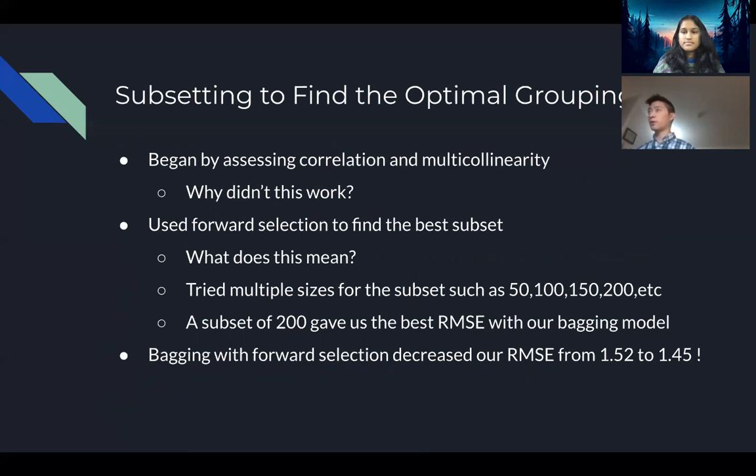Right, so following that, to pick our optimal variables, we began using correlation. However, this did not work very well because our variables were not well correlated with our response variable, and we did not consider multicollinearity in the end because we were not using a linear model. So we ended up using forward selection to find our best subset of variables, and it ended up being that 200 variables provide us with the lowest RMSE with our bagging model.